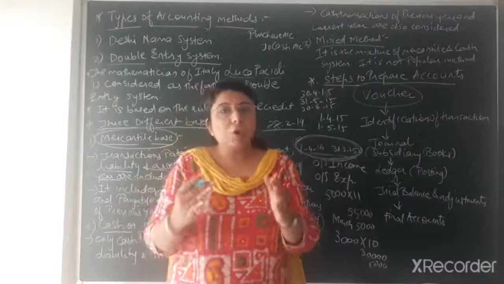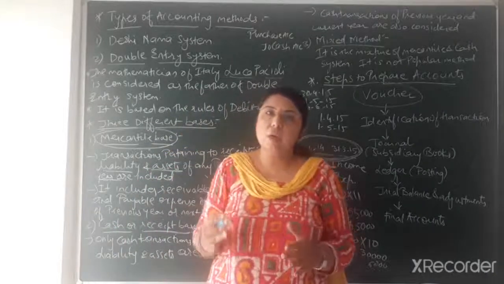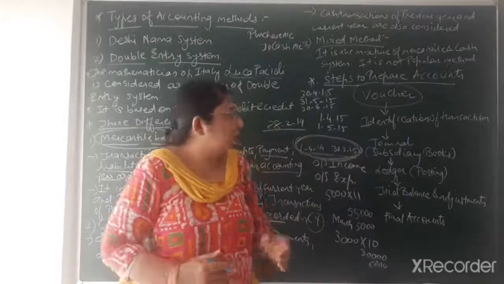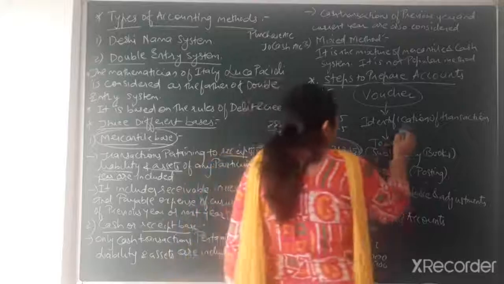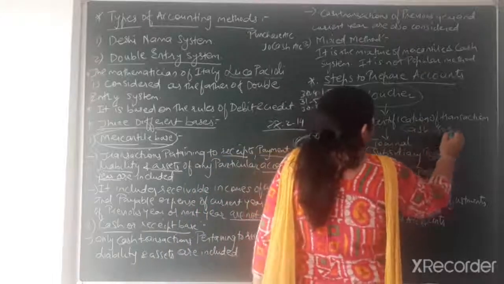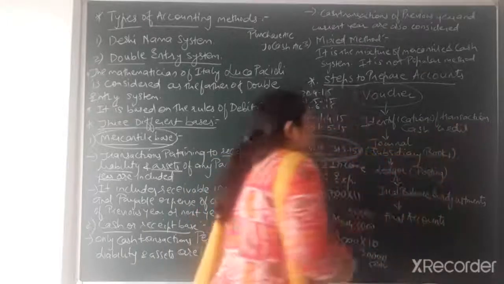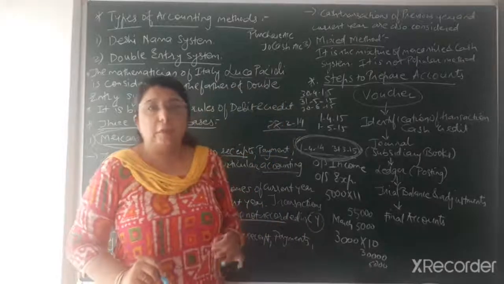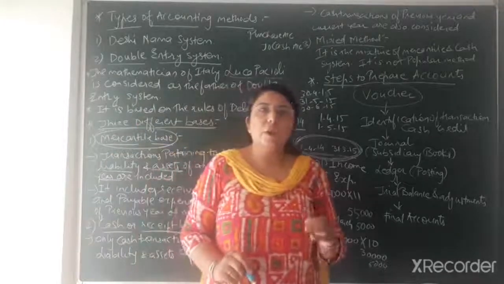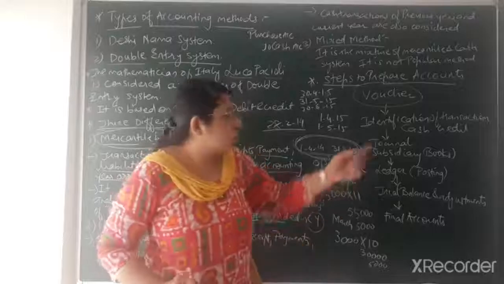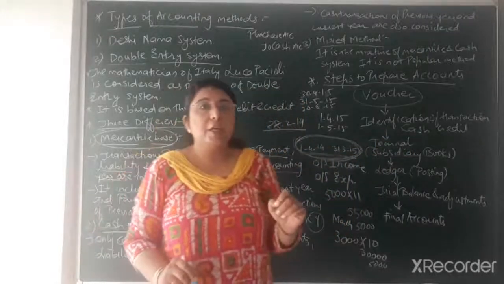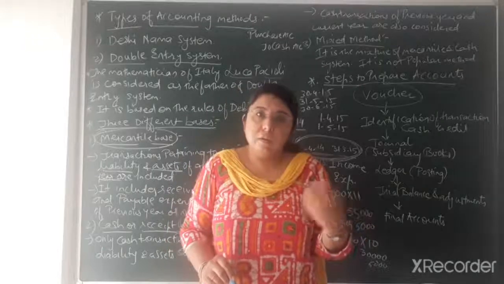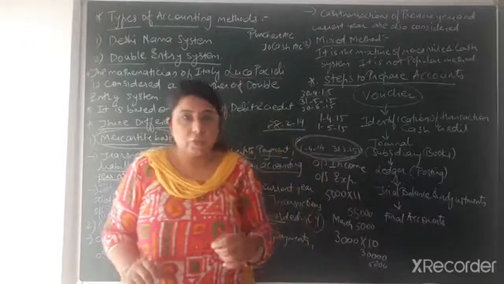So only the economic transactions will be recorded in the books of accounts. Then afterwards, cash transaction and credit transaction. We already discussed in the previous video lectures what is cash and what is credit. Cash transaction means immediate payment at the time of purchase or sale of goods. But credit transaction means immediate payment or immediate receivable amount is not achieved by the person.